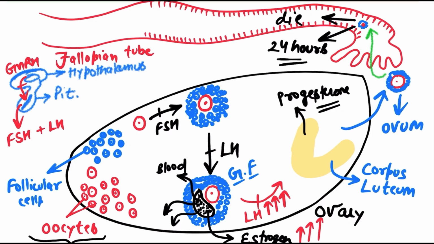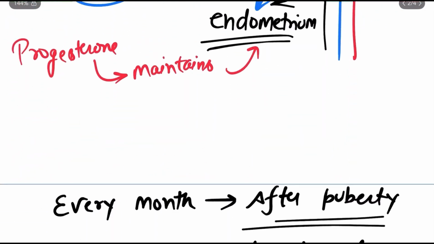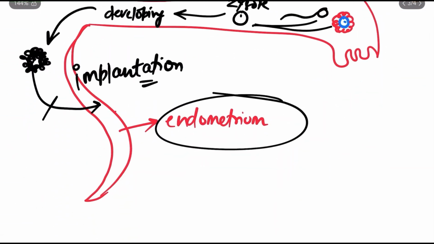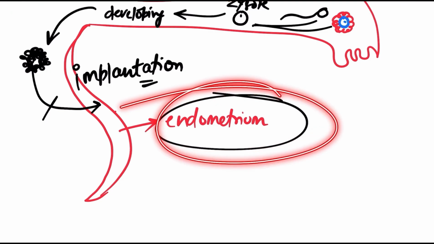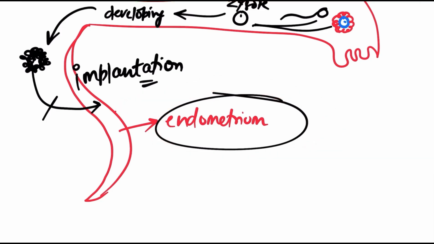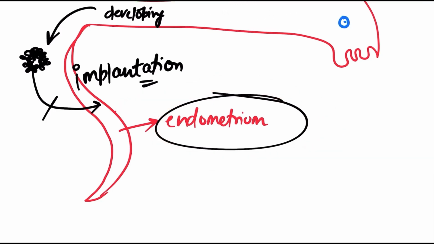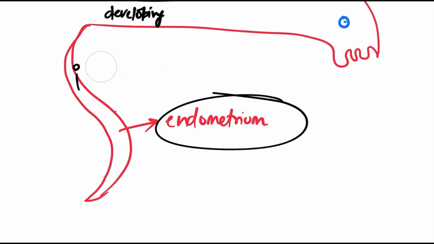Now what is going to happen to this corpus luteum? It will also die after the 7 days, and as it dies, the level of progesterone starts declining. So what will happen if the level of progesterone starts declining? This endometrium will shed off. Very simple, because what is the function of progesterone? It helps in maintaining this endometrium, but now no fertilization has occurred, so no implantation has occurred, right? So this ovum has already died.